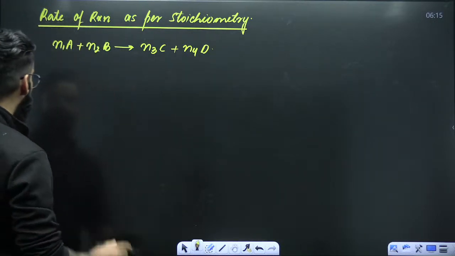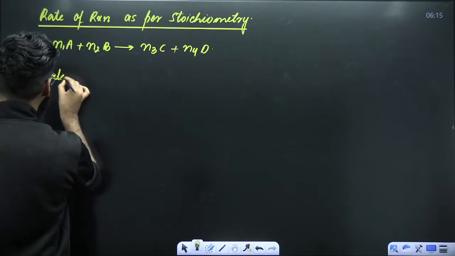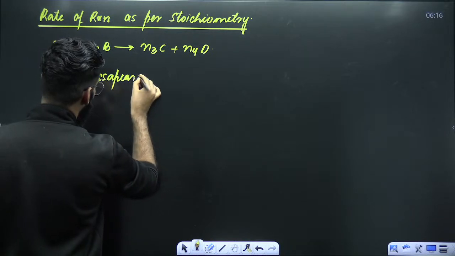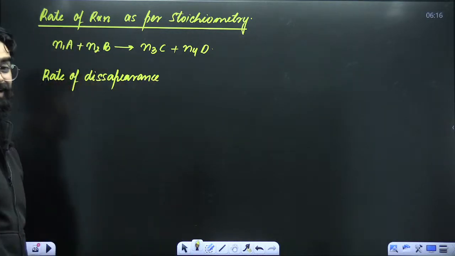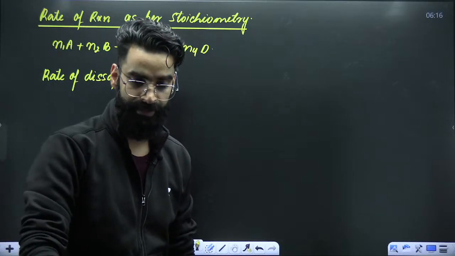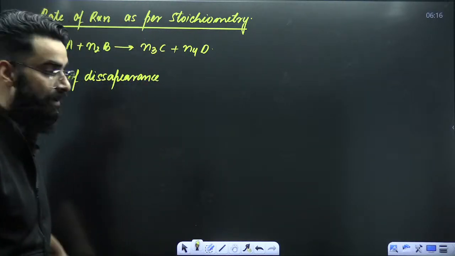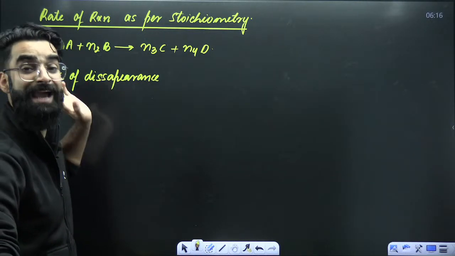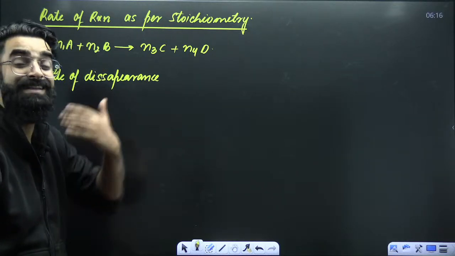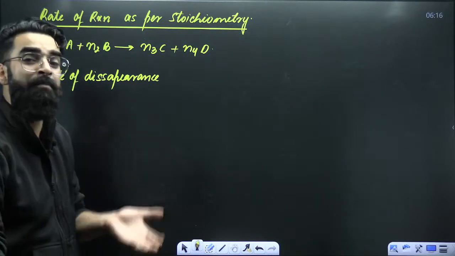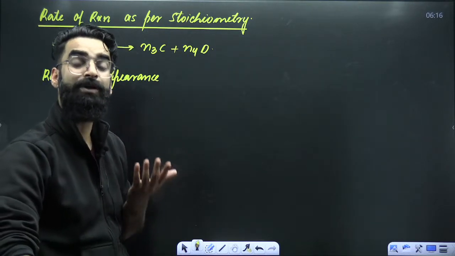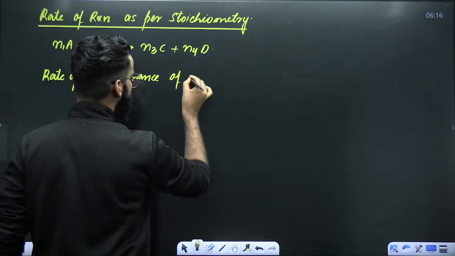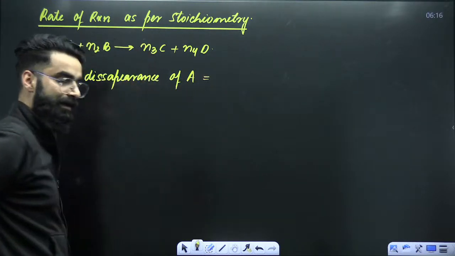So if I mention a term, rate of disappearance, the rate with which reactants disappear, I'm using the term rate of disappearance. Disappearance is the term which is used for reactants, because reactants keep on disappearing with time, because their amount keeps on decreasing with time. So rate of disappearance, for example, of A, how do I write it mathematically?